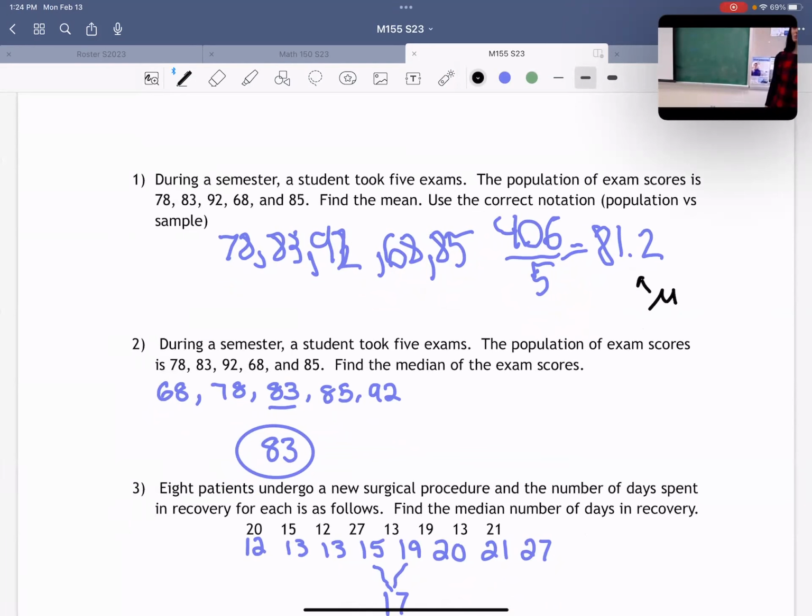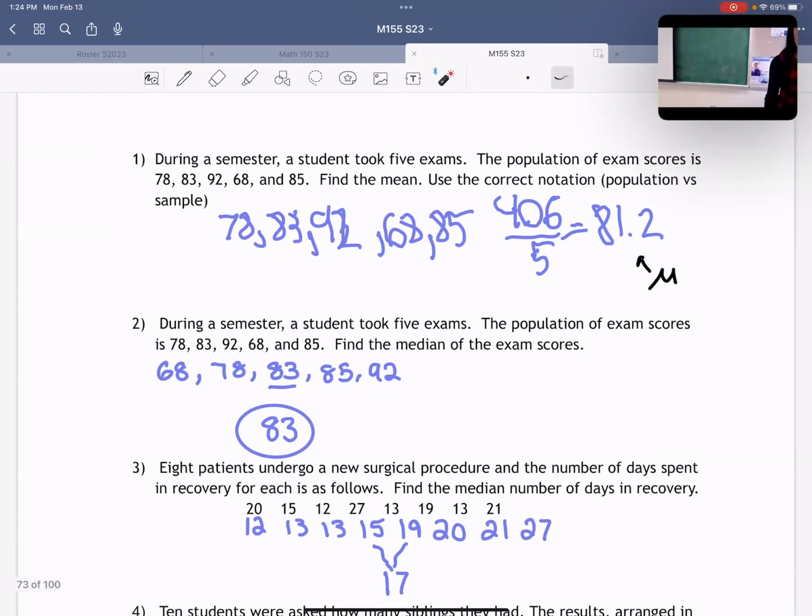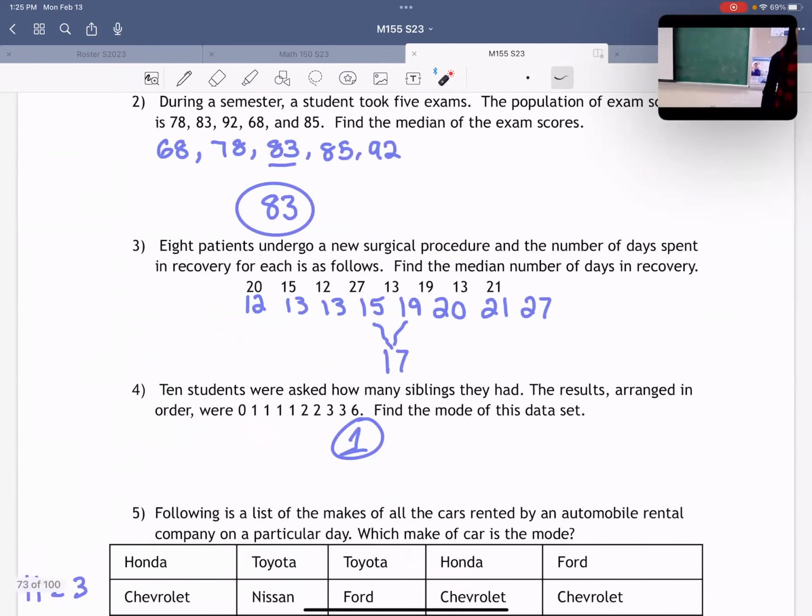Who wrote this one up? All right, Jordan, do you want to take us through how you got this one? Yeah. Perfect. So the middle number is the median. Moving on to number 3. Was that Alyssa? Do you want to take us through how you got this one?